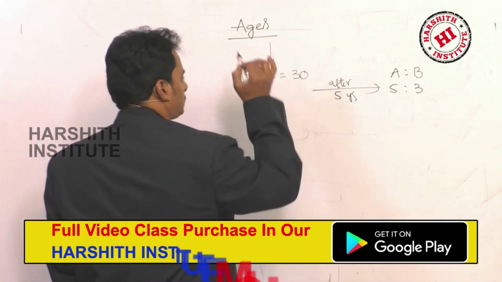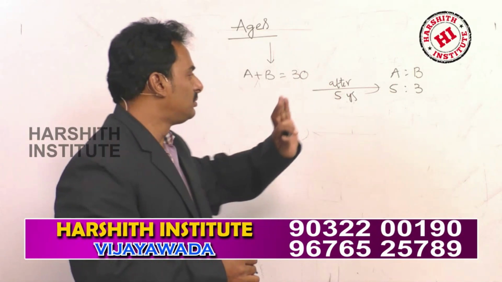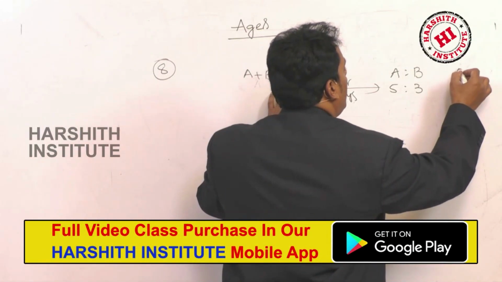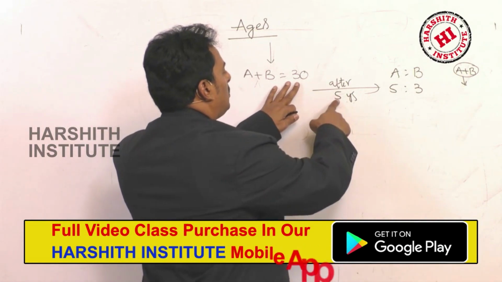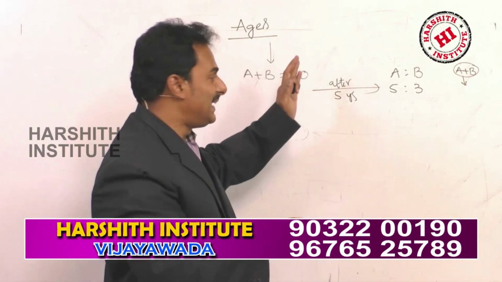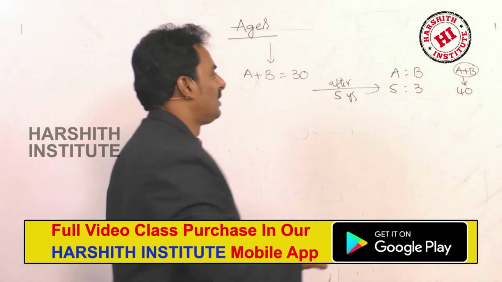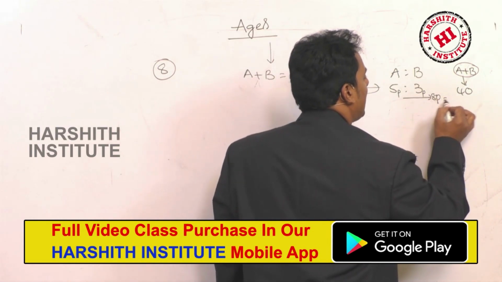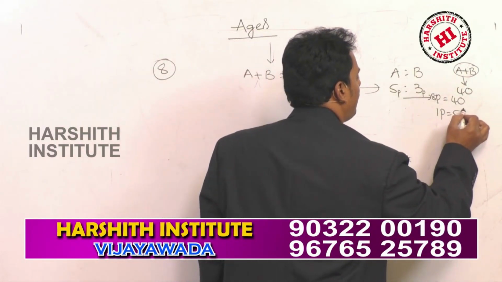So at present, the sum of their ages is 30. After 5 years, the ratio is given to you. Now, at present 30, after 5 years, what is the sum of their ages? Here there are two members, so you have to increase 5 for A and 5 for B, totally 10. That means 40, the sum of the ages is 40. Now the ratio 5:3, total parts 8, and the sum of their ages is 40. Each part is 5.